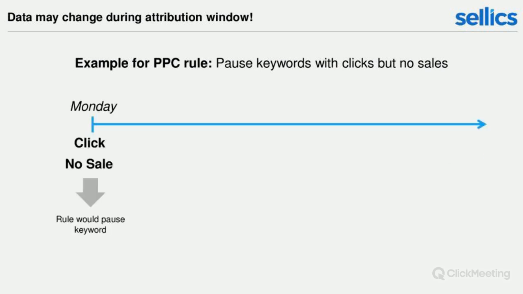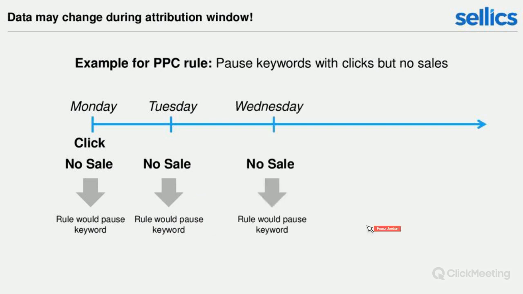Now let's assume that the 20th click happens on Monday. So Monday we have the 20th click and still we don't have a sale. So if we were to trigger the rule right away on Monday, the rule would actually pause the keyword because it has the 20th click, but it still hasn't generated any sale. On Tuesday, there still is no sale. So if we were to trigger the rule on Tuesday, we would still pause the keyword. Wednesday, still no sale. Again, the action would be the same. The rule would be triggered and we would pause the keyword.